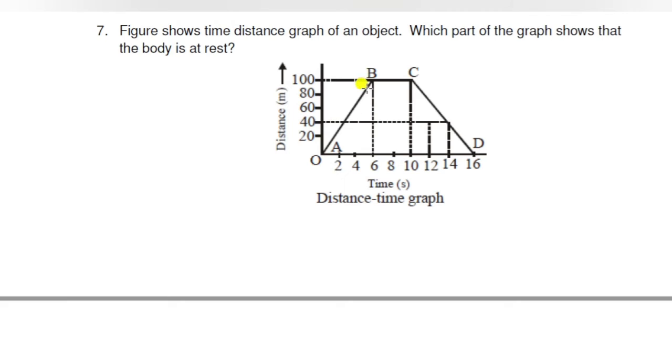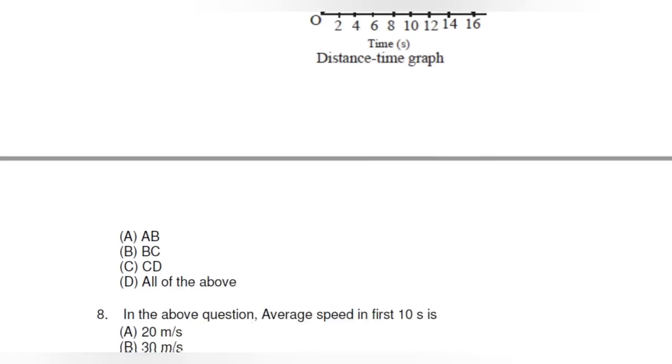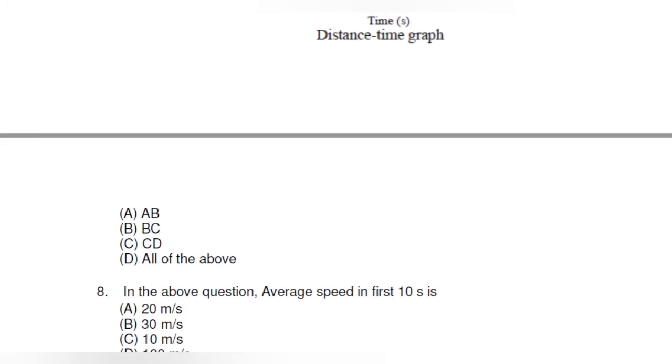From O to B, the straight line is inclined; from B to C, the straight line is parallel to the time axis, and then C to D, and at point D the distance is 0. So this is the distance time graph, and we have to find in which part it is at rest.